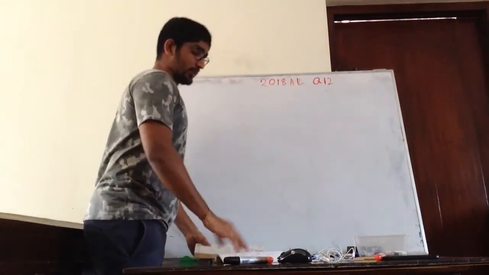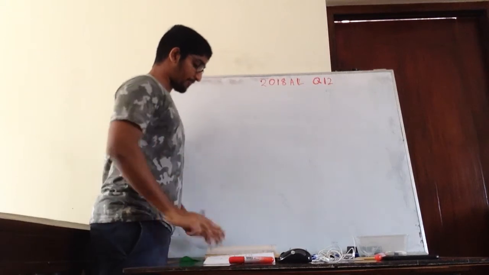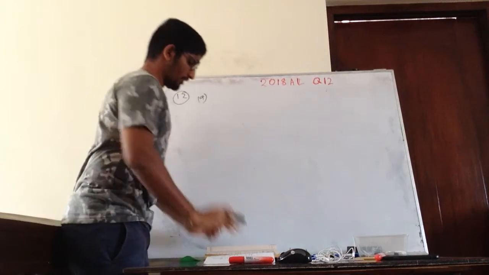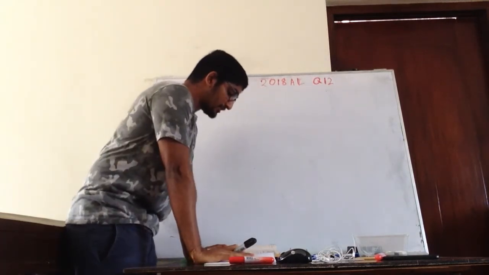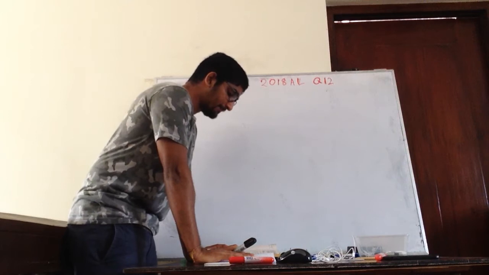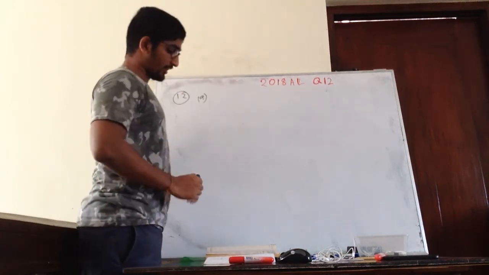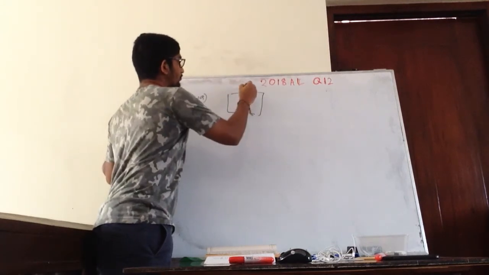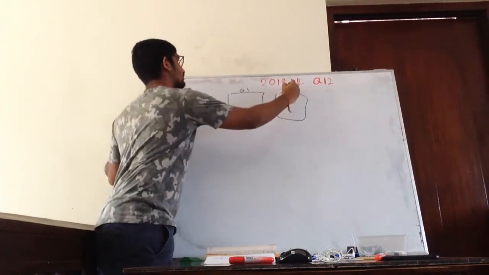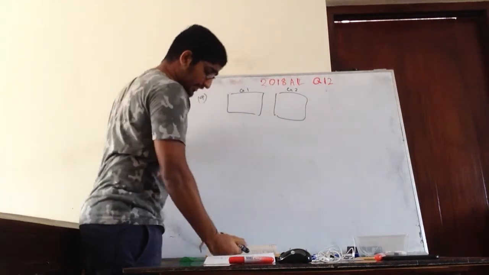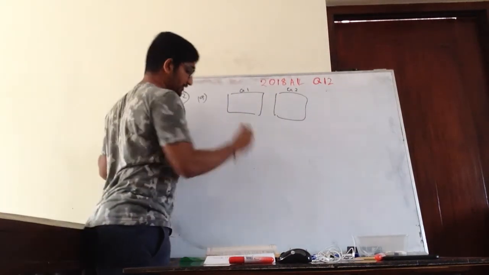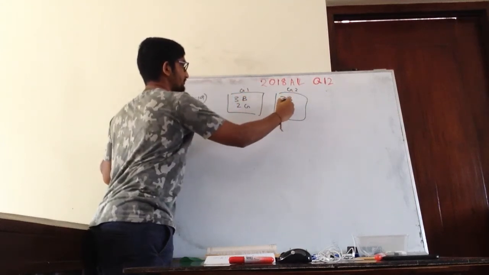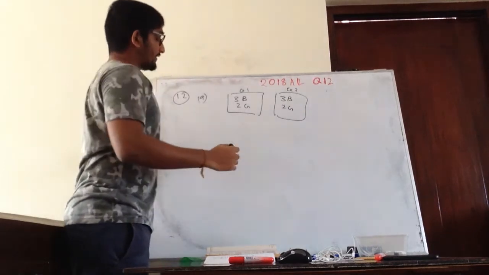So question number 12 says a committee of 6 members has to be selected from among the members of 2 groups, each having 3 boys and 2 girls. This is group 1, this is group 2. So each group has 3 boys and 2 girls. Right? Okay.